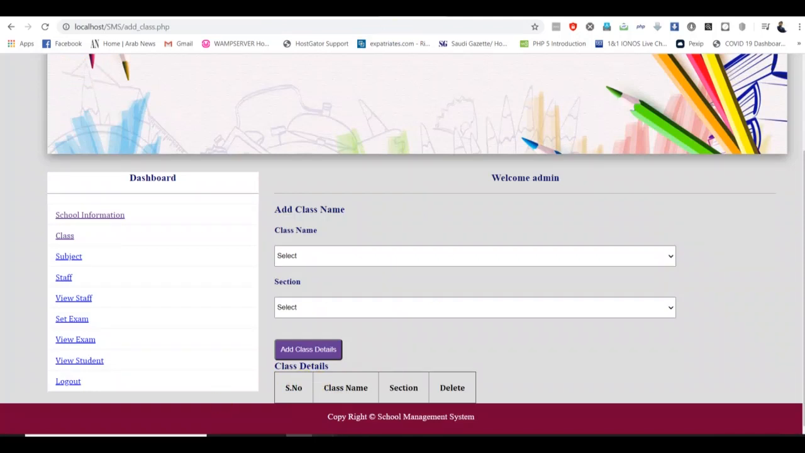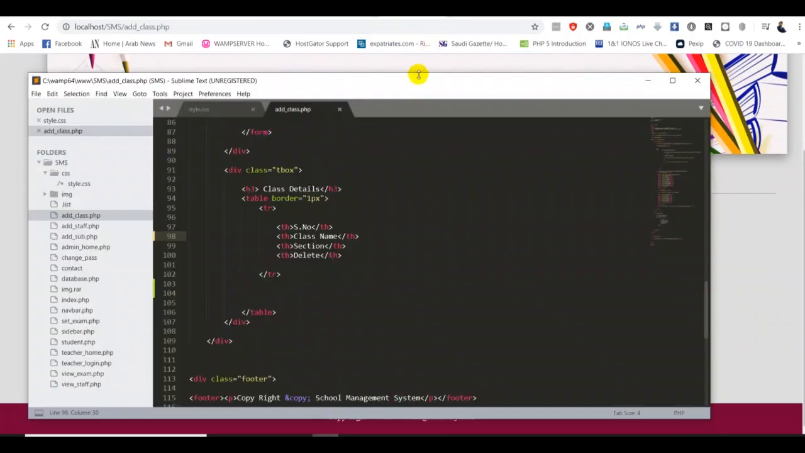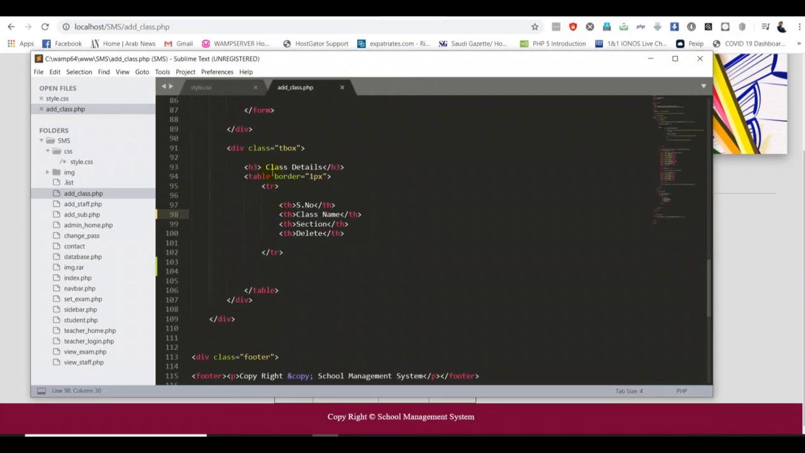So go back to my Sublime editor, then come to this section. In class detail, we have a serial number, the class name, section, and delete, and afterward we have to write the query for PHP. I'll bring it to this area a little bit.